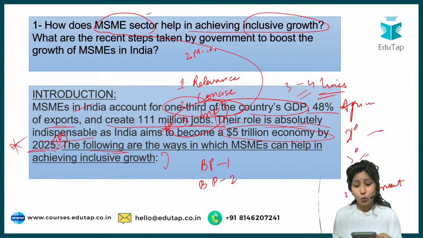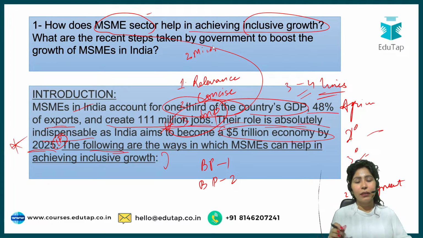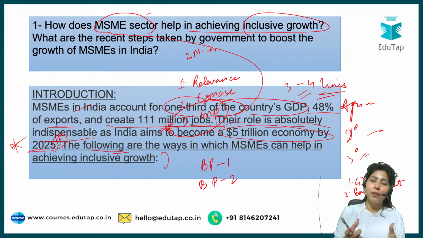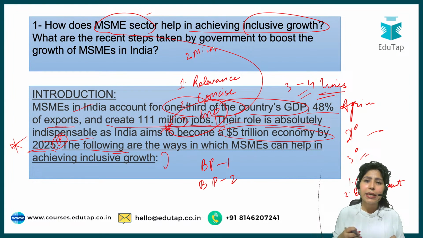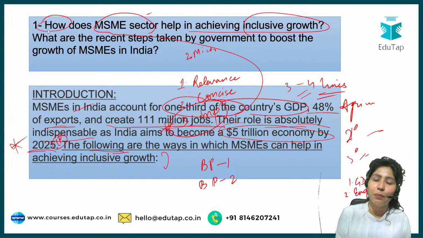Yes, Manu, that is a very important point. It plays a major role in supply chain linkage. And see, here a relationship with inclusive growth is required. And inclusive growth means serving the underserved or unserved. So you can talk about how MSMEs play a major role in serving underserved areas or sections of unskilled or underskilled sections of the population. So that can be done. Just one brief line in your introduction, but do not open up your cards here in the introduction itself, because in our body paragraph, we will have to address how it helps in achieving inclusive growth.